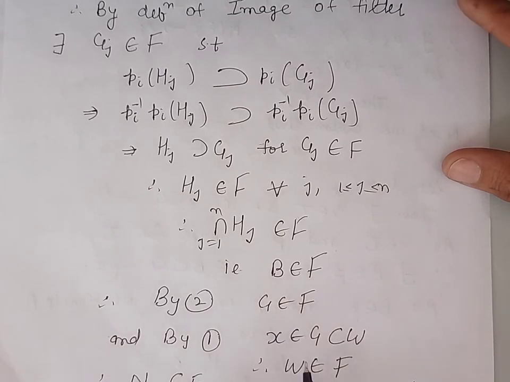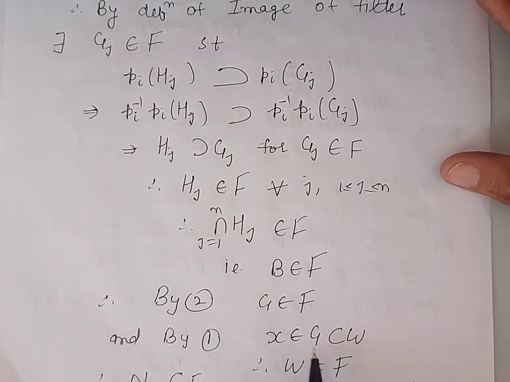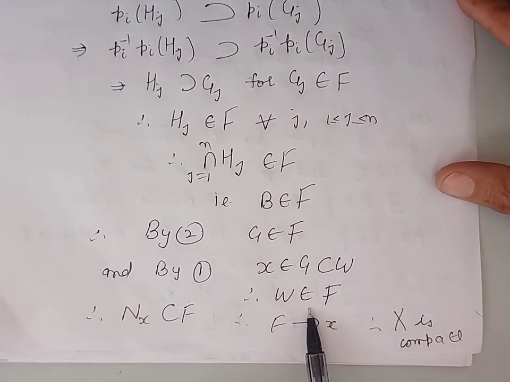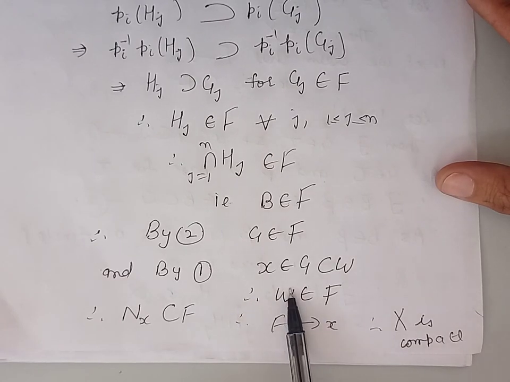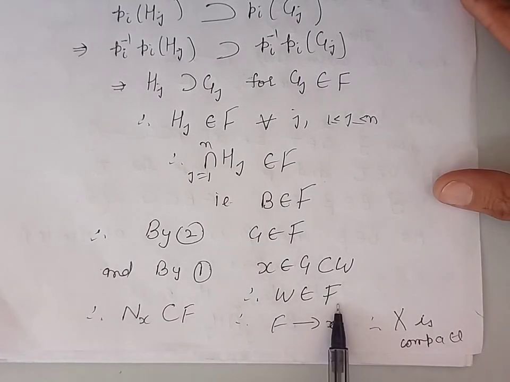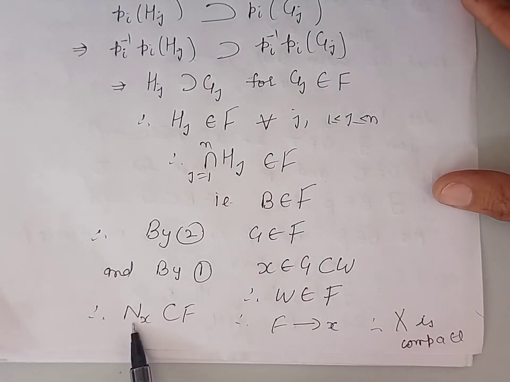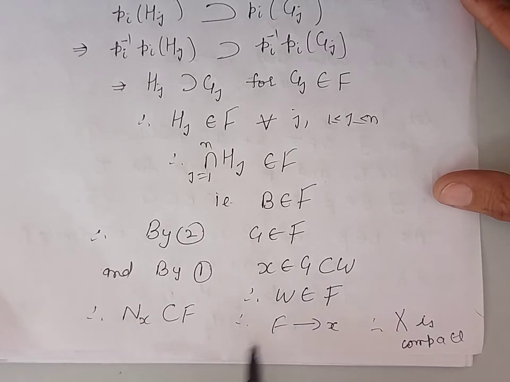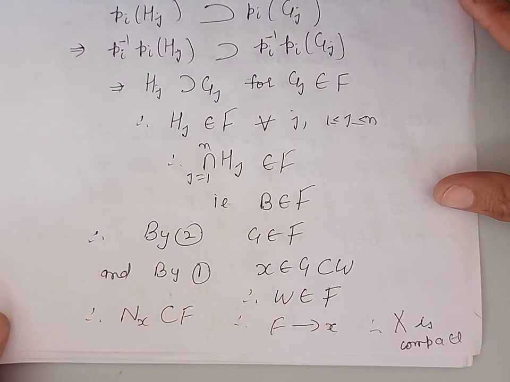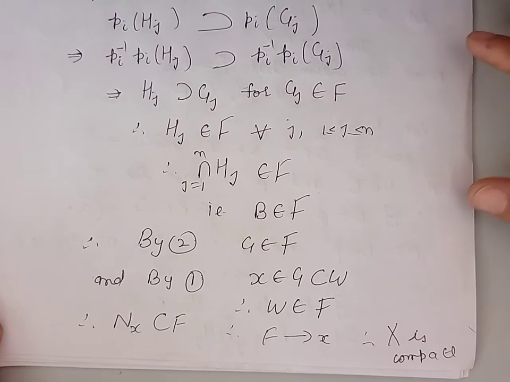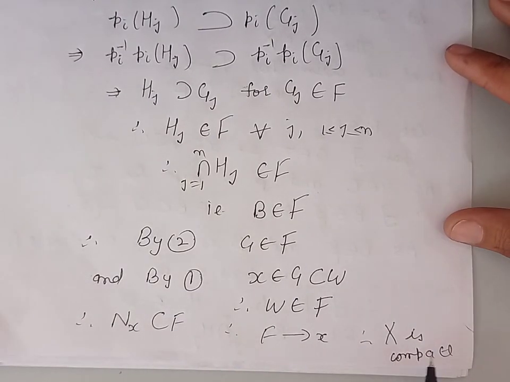Now because W is the superset of G, W also belongs to the filter F. So we have proved that W belonging to the neighborhood system of point X belongs to the filter F. So we can say that the neighborhood system of point X is contained in filter F. So by definition, this proves that filter F converges to point X. So we have proved that every ultrafilter on X is convergent, and therefore we can say that X is compact.